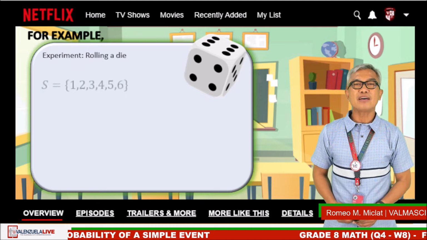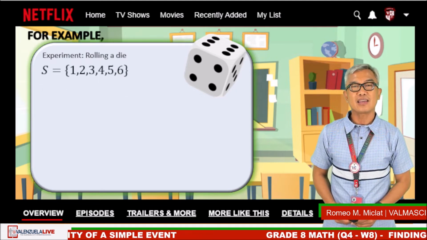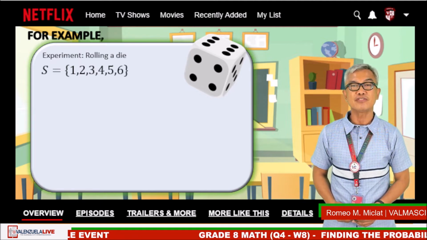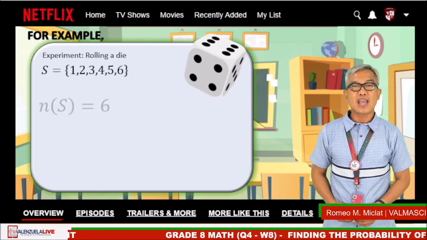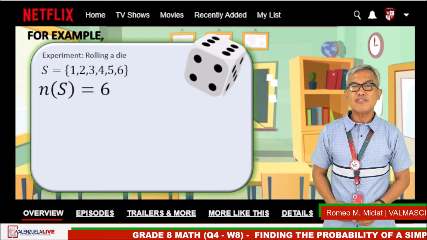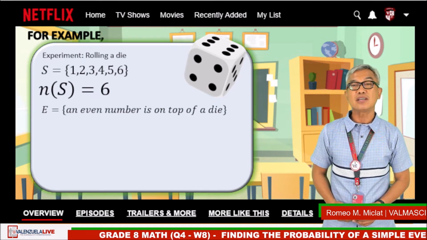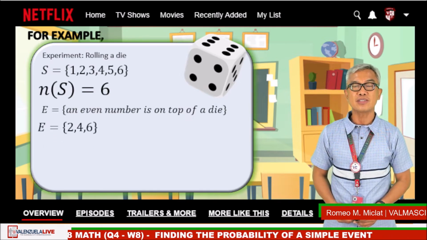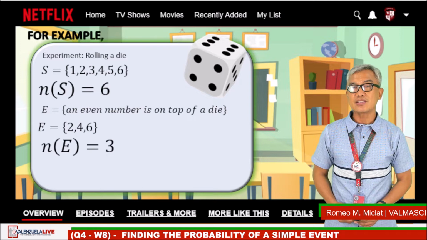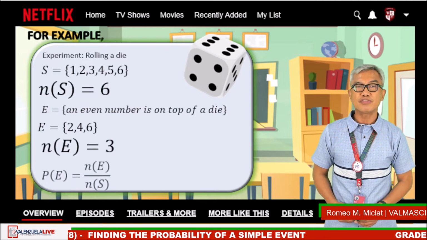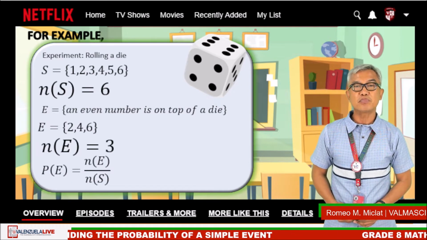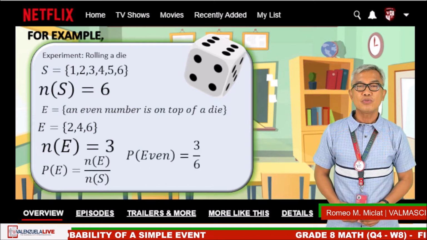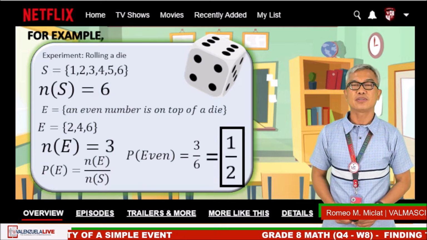Let us say we have an experiment of rolling a die. The sample space is 1, 2, 3, 4, 5, 6. N of S is 6. The event is an even number on the top of a die. Our E is 2, 4, 6. N of E is 3. Substituting to our formula, the probability of the event is equal to 3 over 6, which is also equal to 1/2.